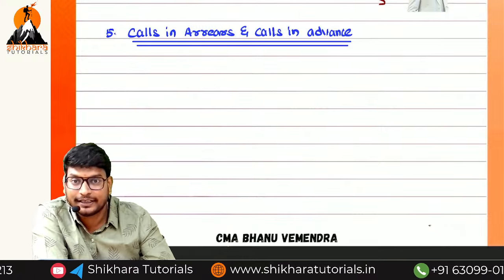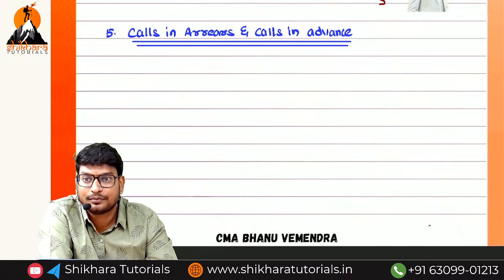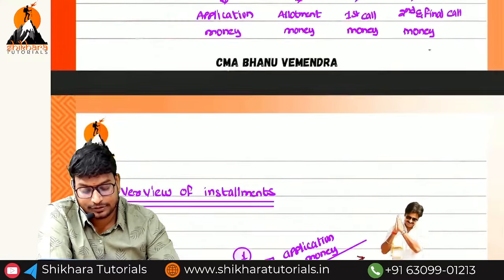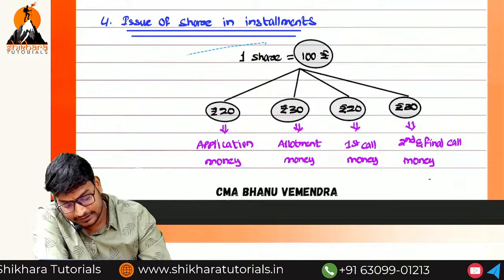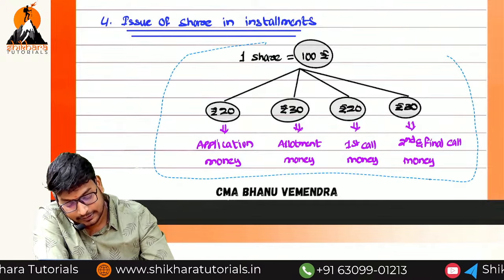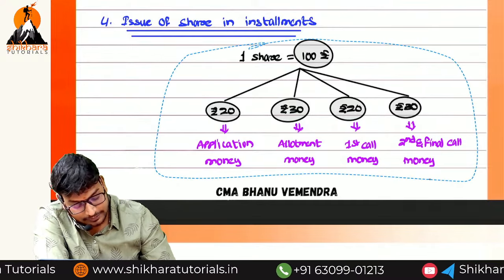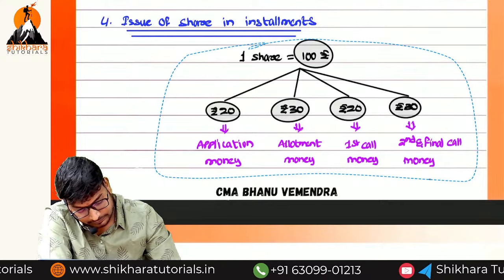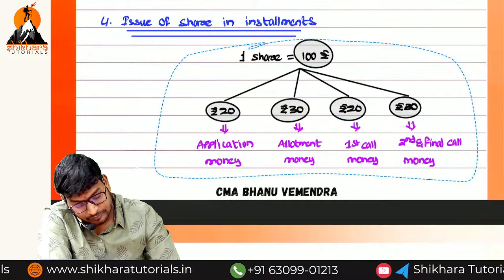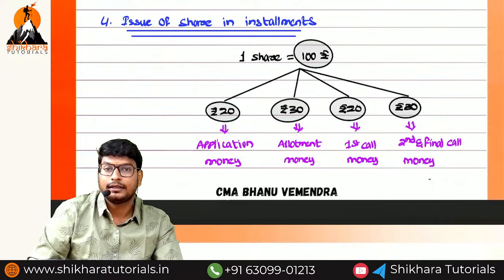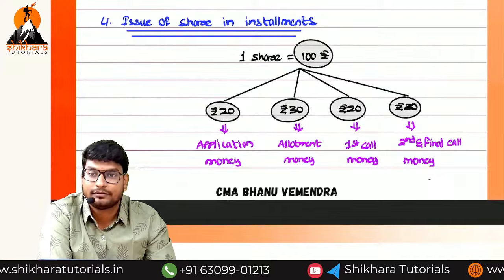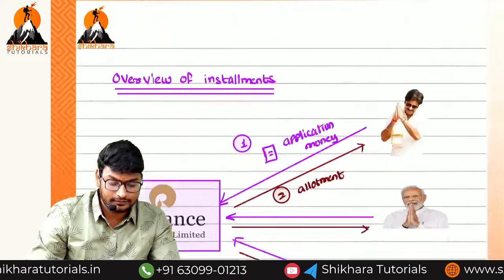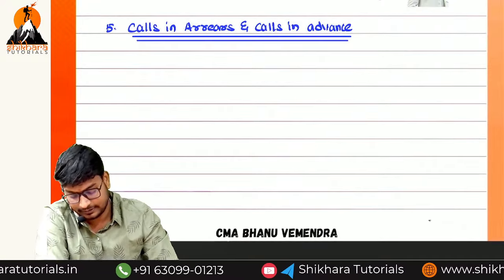Okay, once again I am taking the same example. What is the same example? The issue price, that one you have to write. I can copy easily. You write this one. One share is equal to how much? 100. And what are the installments? Application 20, allotment 30, first call 20, second and final call 30. Write this one once again. We will copy here.